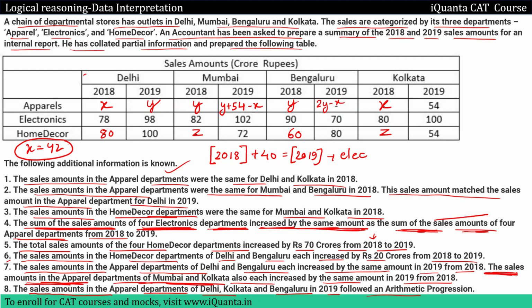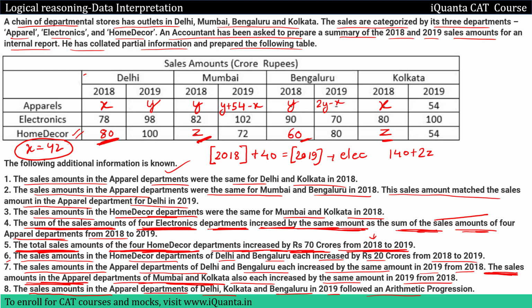Now how to make an equation in form of z? z is a variable which is involved with the department home decor, right? So we'll find out clues related to the home decor department. In the fifth one, the total sales amount of the home decor department increased by 70 crore from 2018 to 19. So 2018 total sales of home decor department will be 80 plus z plus 60 plus z. That means 140 plus 2z, increased by 70.